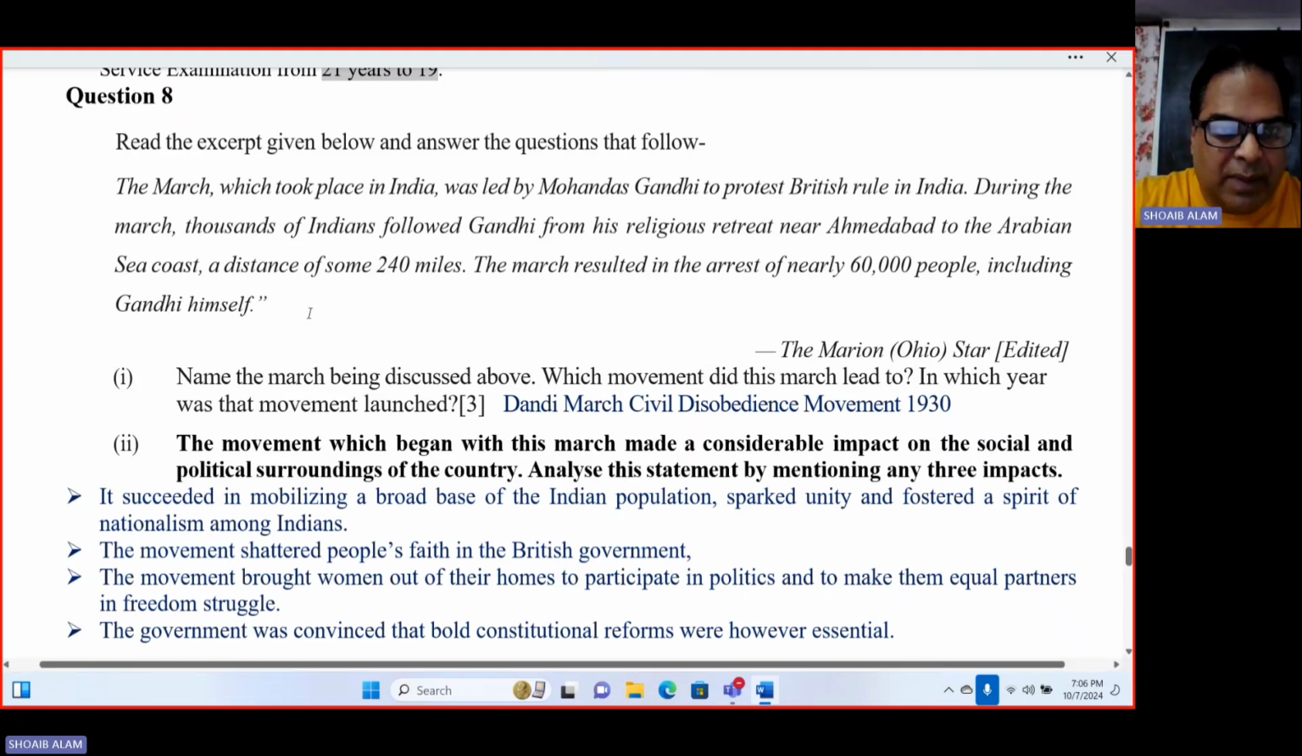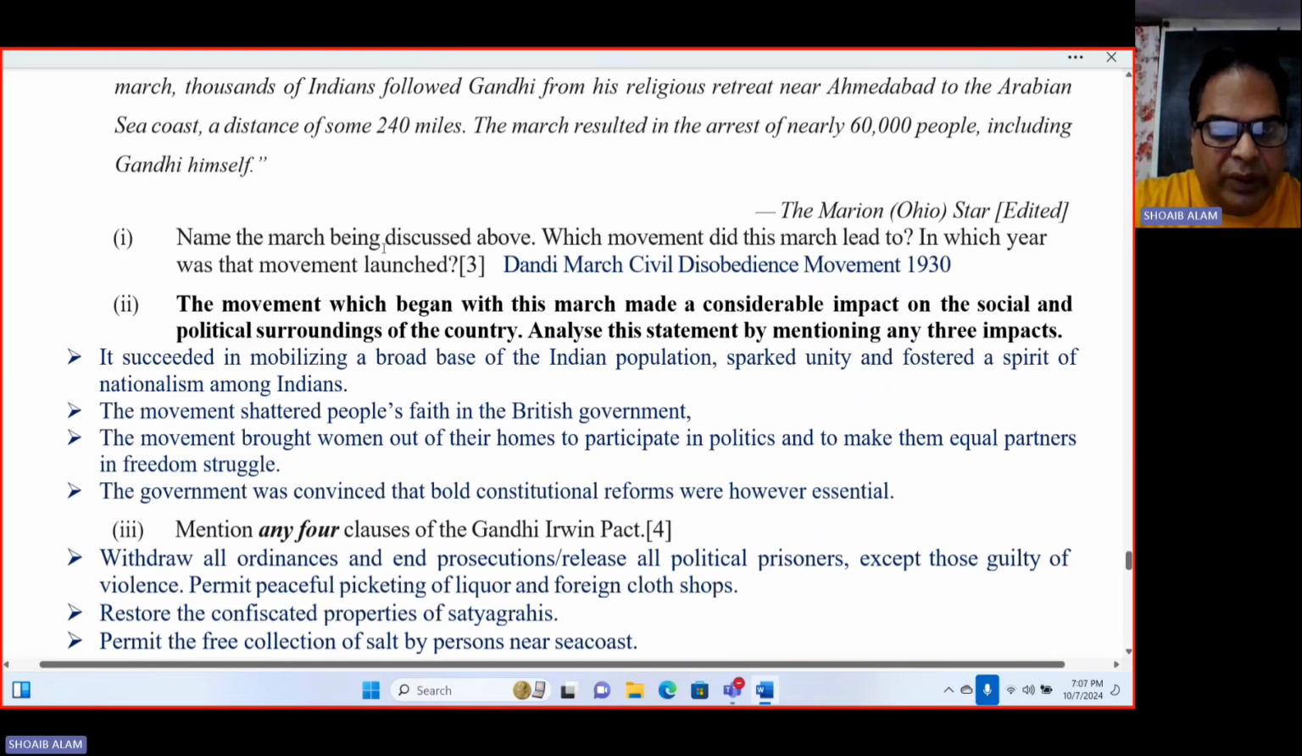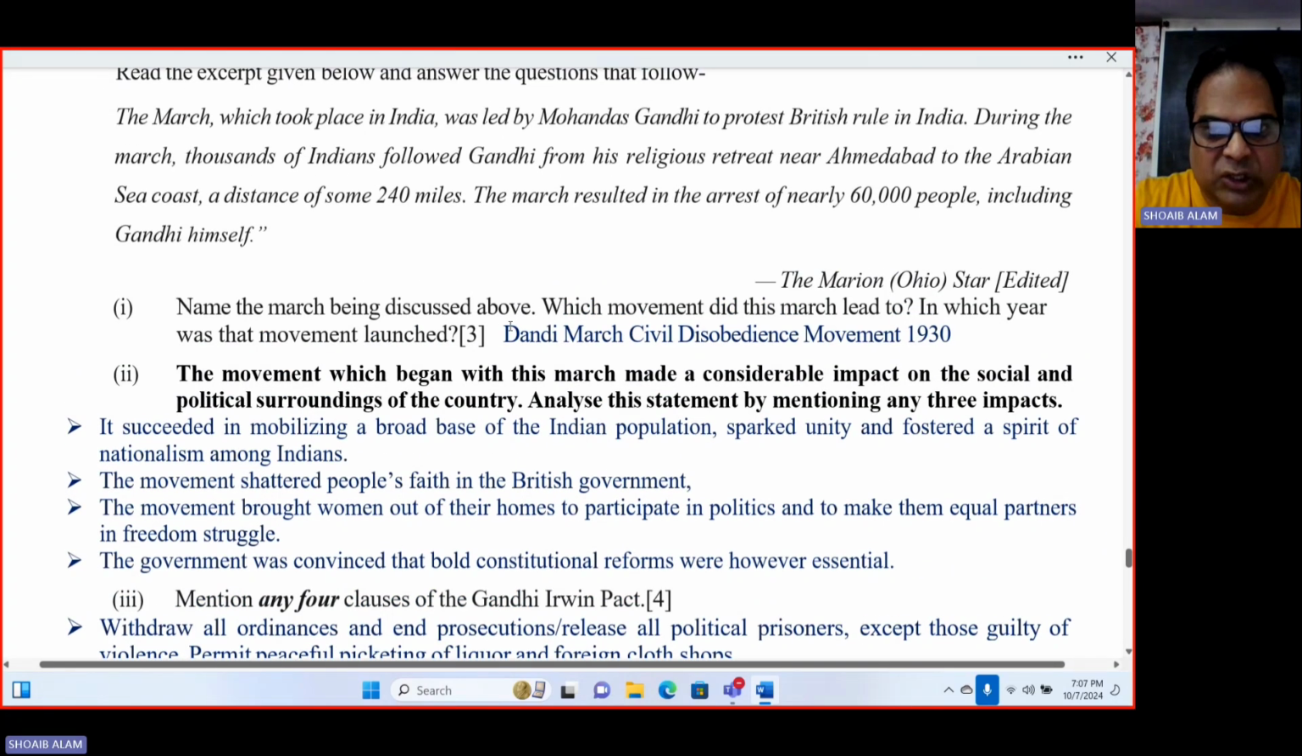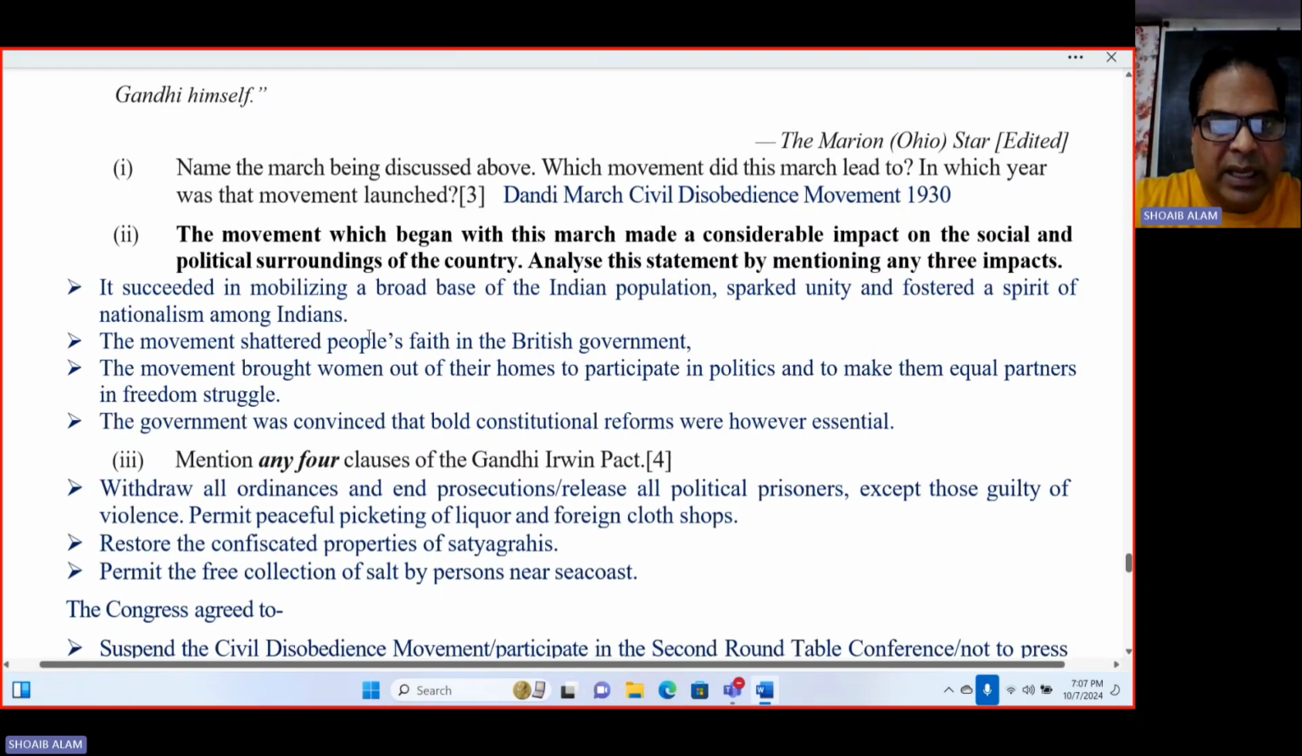So name the march. Definitely the march we are talking about over here is the Dandi March. That means the beginning of the civil disobedience movement with the Dandi March. Next, the movement which began with this march made a considerable impact on the social and political surroundings. Analyze this statement by mentioning any 3 impacts.